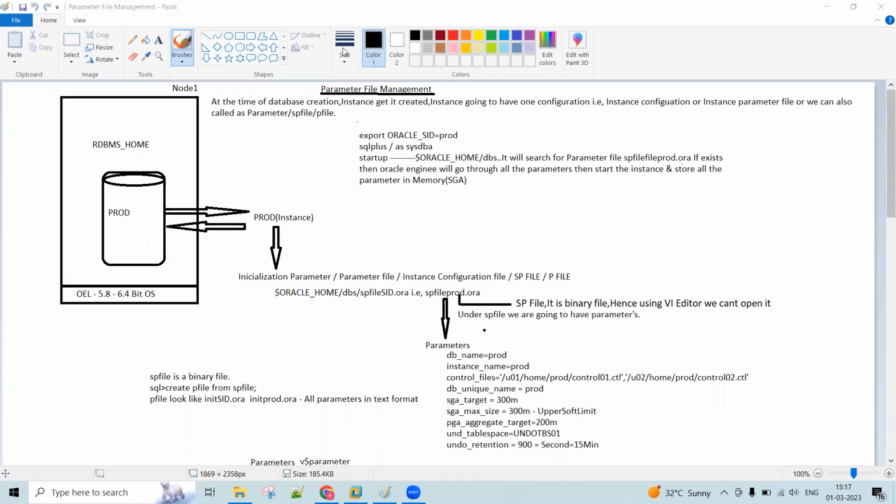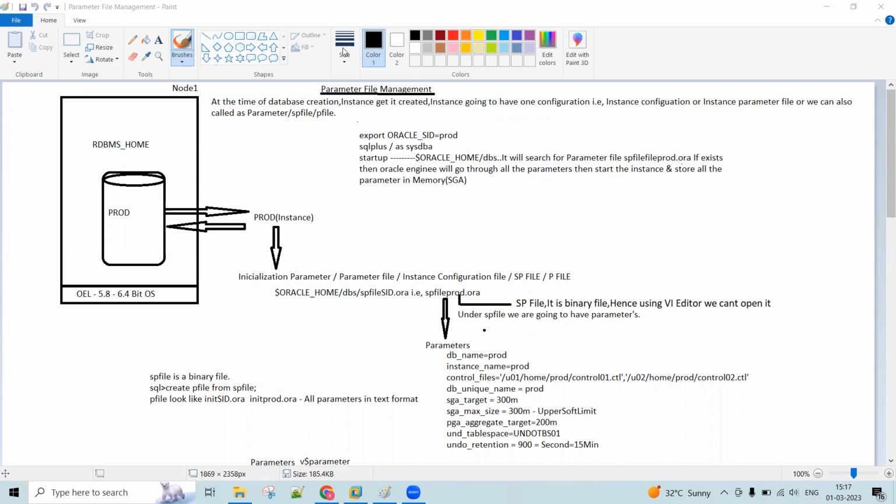So from day one we will be discussing that. For every database, we are going to have an instance. At the time of database creation itself, the instance gets created. Whenever we want to access the database, we have to start the instance. Whenever we don't have any work with the database, we have to stop the instance.